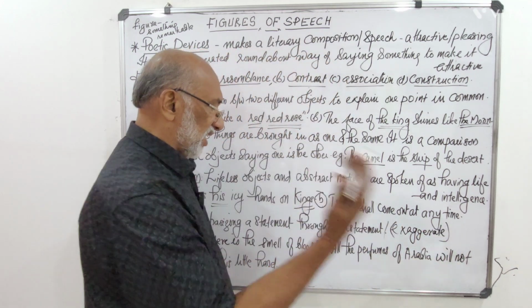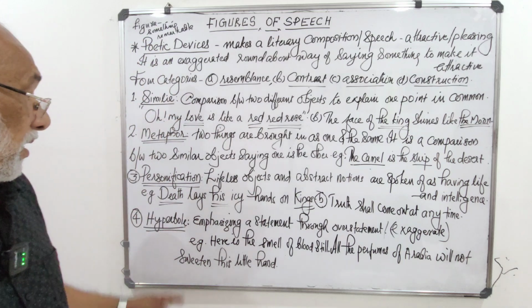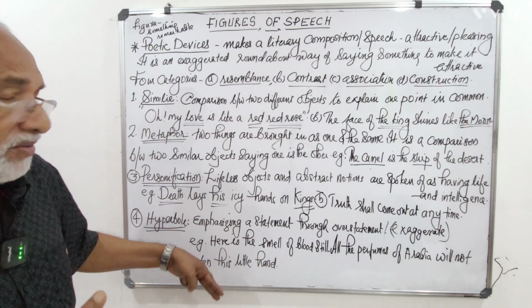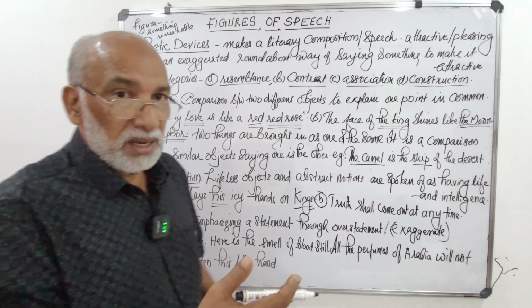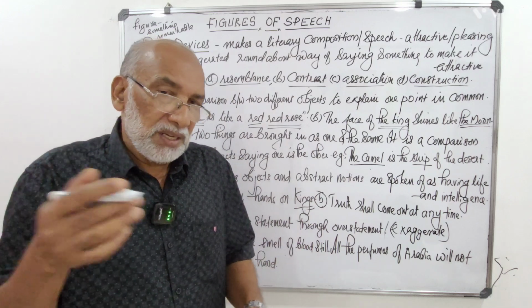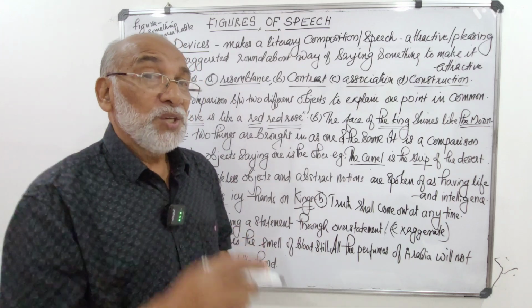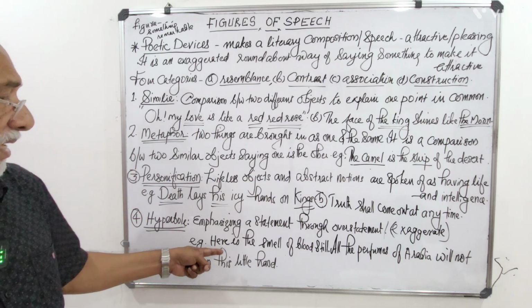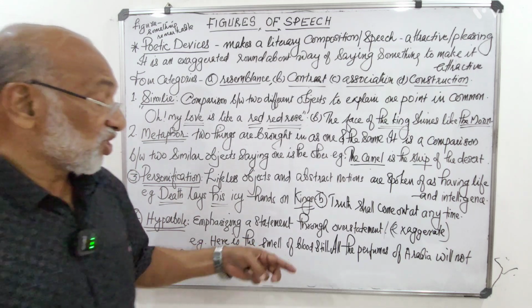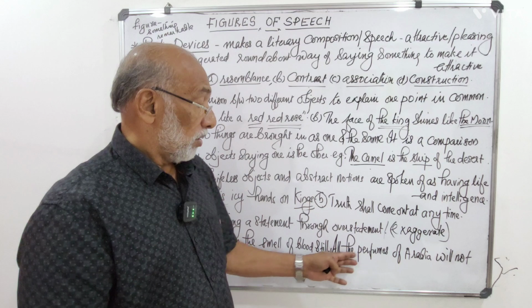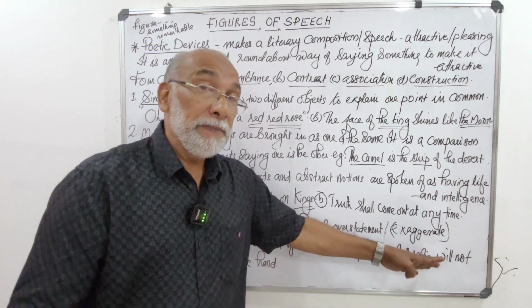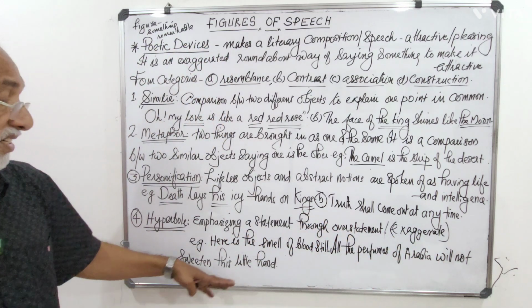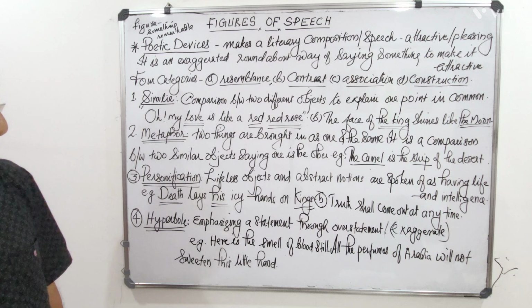Emphasizing a statement: we try to say something in a very effective way using some exaggeration. See the example. Here is the smell of blood still. All the perfumes of Arabia will not sweeten this little hand.